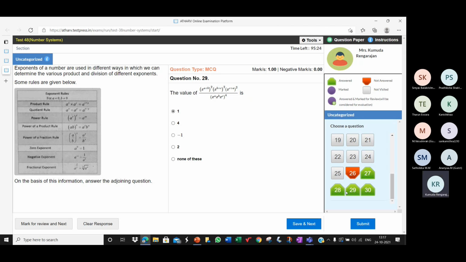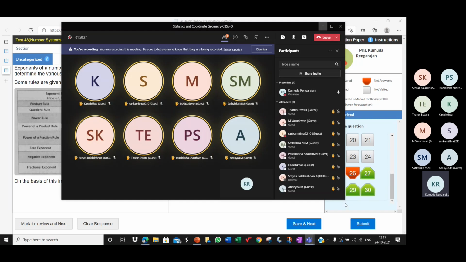All right, children. So that's it for today's session. There is a paper ready on coordinate geometry. I shall be scheduling that also. That paper you have to work. Yesterday's linear equation and today's number system we have discussed. So you can just give some answers, submit the paper and see the results. See the solutions. The paper which I'll be scheduling on coordinate geometry, we have not discussed. So if you have time, you can just do it by yourself at home by the next class on Wednesday.